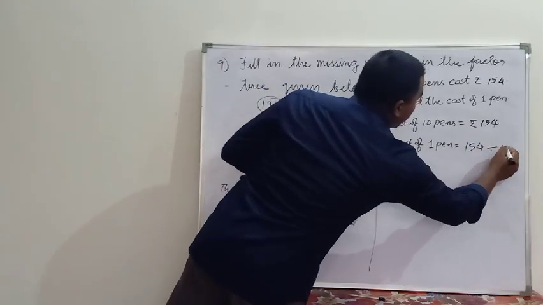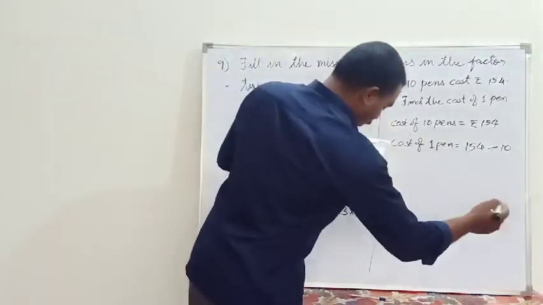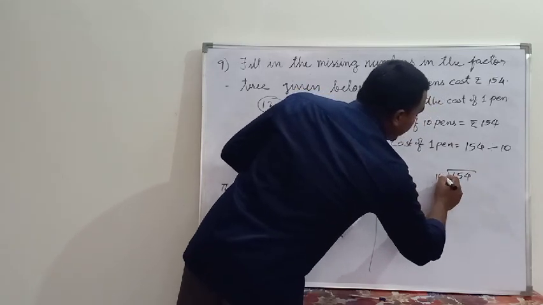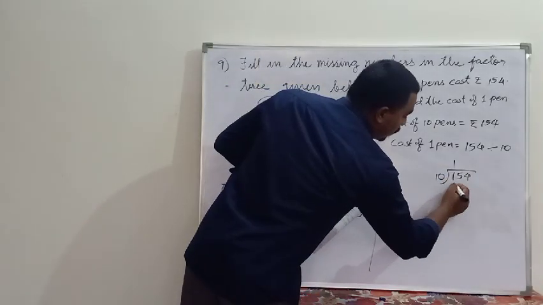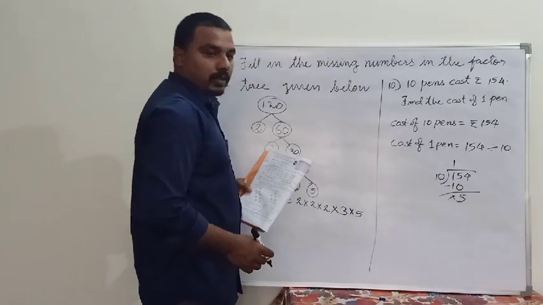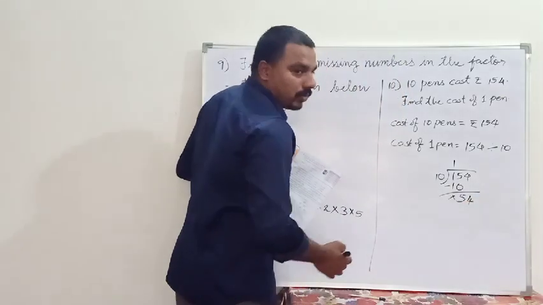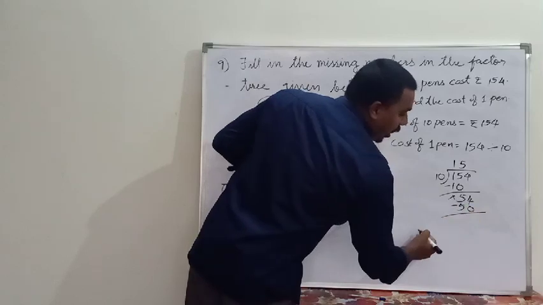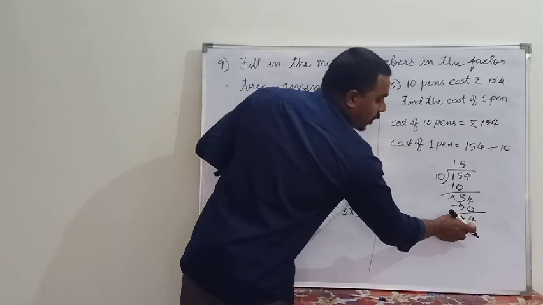154 divided by 10 is equal to how much? We have to divide it. 154 divided by 10. It is very easy. Is it or not? So 1, 5, then again, 4 we have to write down. Then 10 5s are how much? 50. Subtract, how much is remaining? 4. So 4 is the remainder.